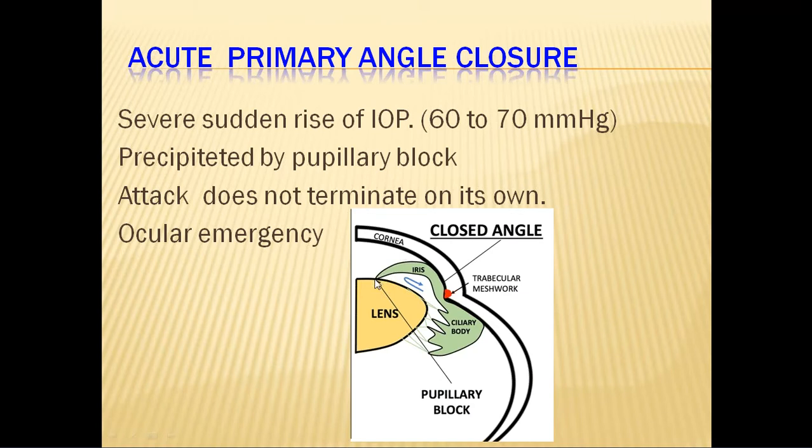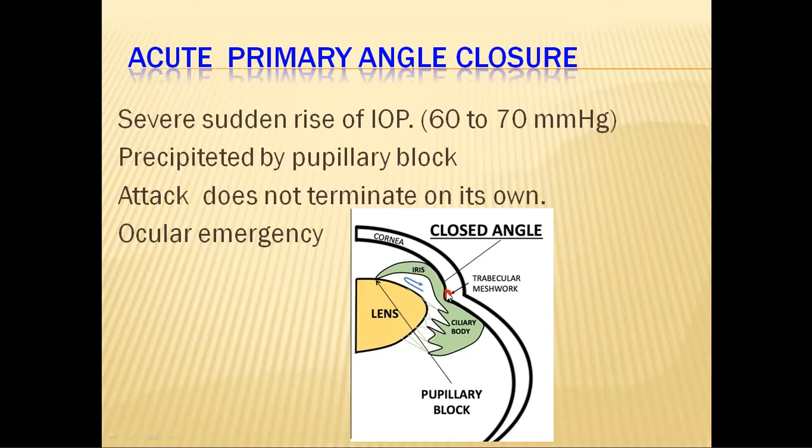So a mid-dilated position of the pupil has precipitated a pupillary block, which has caused bulging of the iris, that is your iris bombé, and which in turn has caused the closing of the already occludable angle because of so many peripheral anterior synechiae.